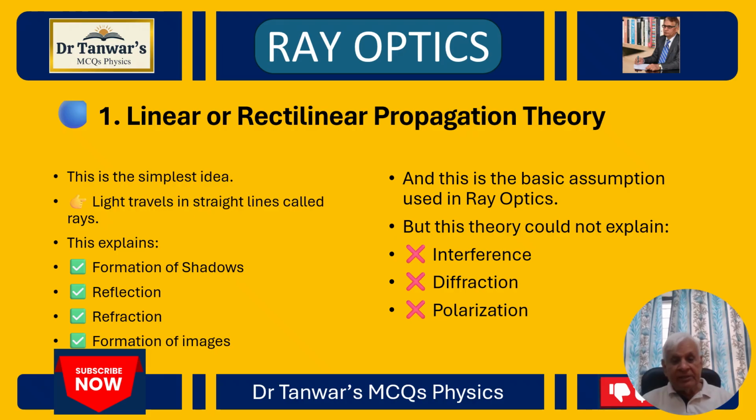And this is the basic assumption used in ray optics. But this theory could not explain phenomena like interference of light, diffraction, and polarization.